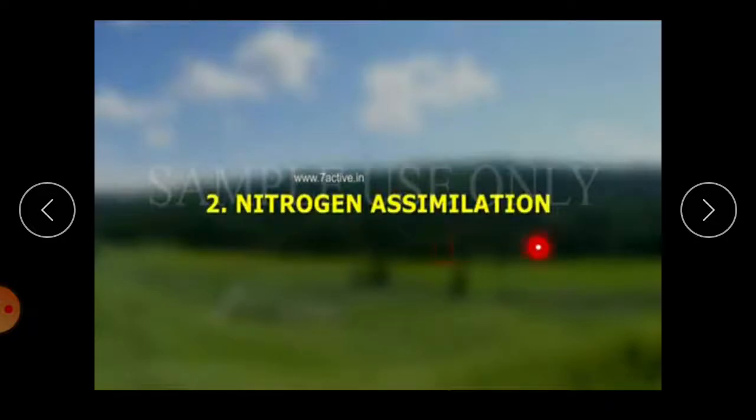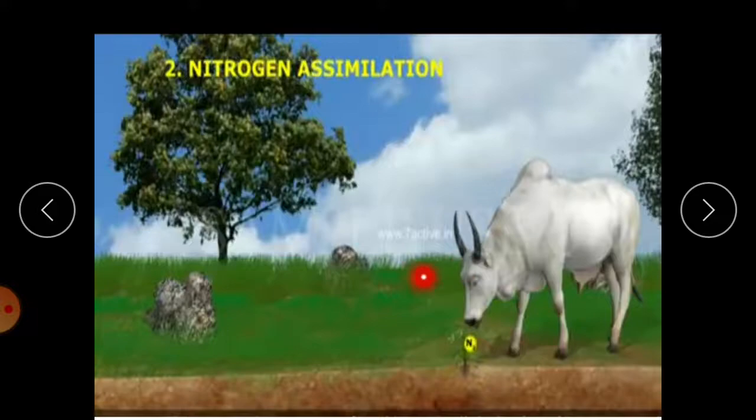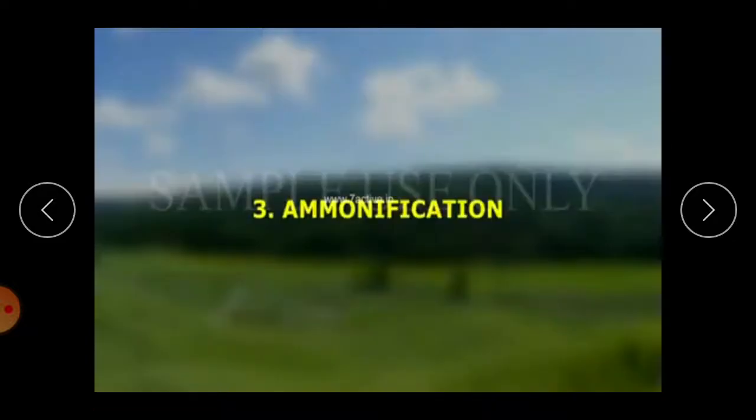Next one is nitrogen assimilation. This process of absorbing ammonia and nitrates into organic nitrogen is known as nitrogen assimilation. This organic nitrogen is transferred into the animals' bodies when plants are eaten by animals.